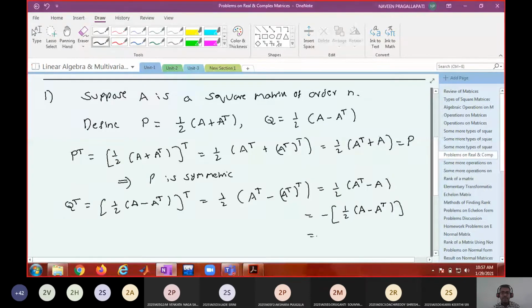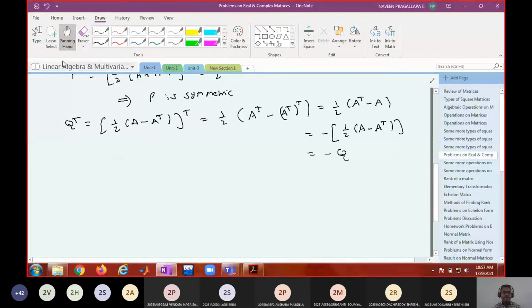This is nothing but Q with minus. So Q transpose equal to minus Q means Q is skew symmetric.